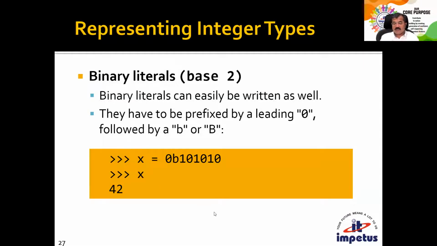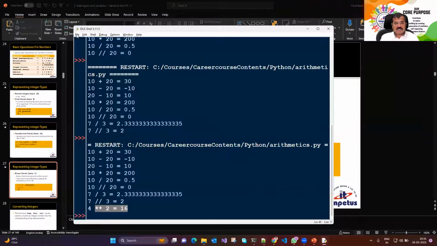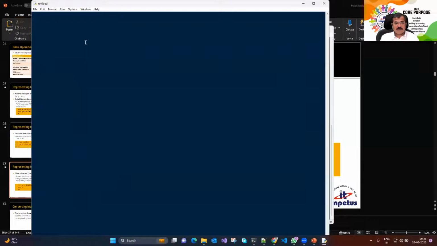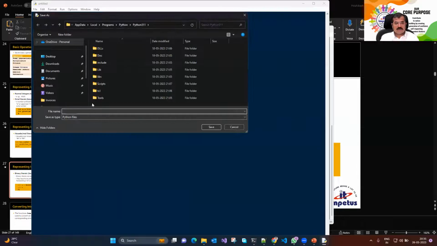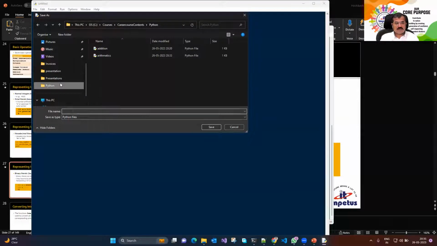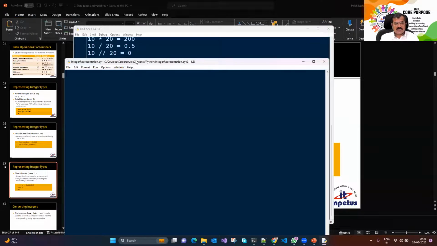Let's have a look at different forms of representation of integers. Again, we'll quickly go ahead with a script. We'll write one more script for this. I say new file, then file save, going to the same location. I'll call this particular file integer representation. Now we are going to look at various ways in which we can represent integers.